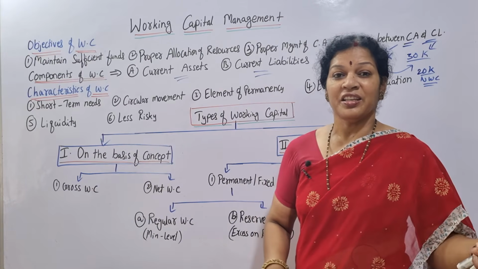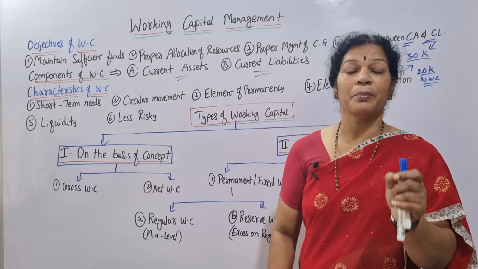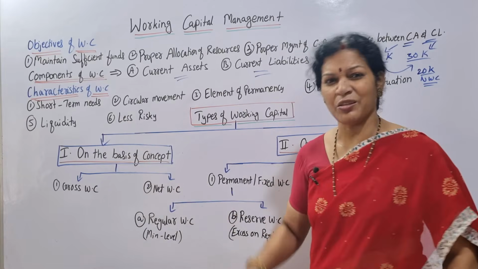And also remember another quality, that character is liquidity. Liquidity. These current assets are easily convertible into cash. So this is another important one. Easily you have to convert it. So that quality, and less risky also.